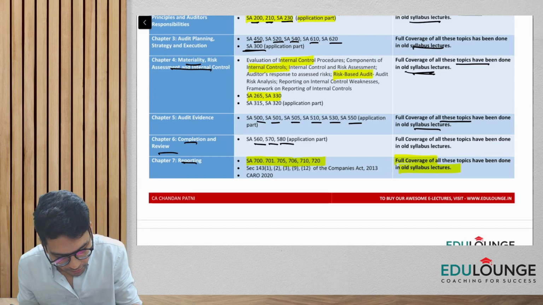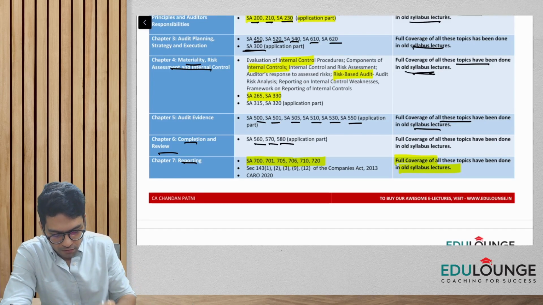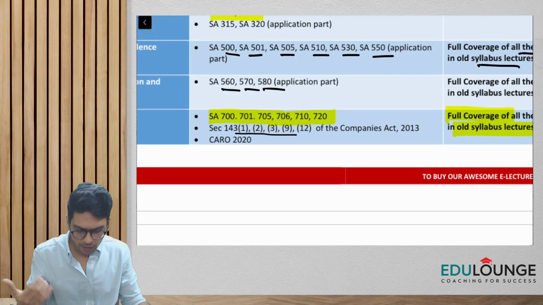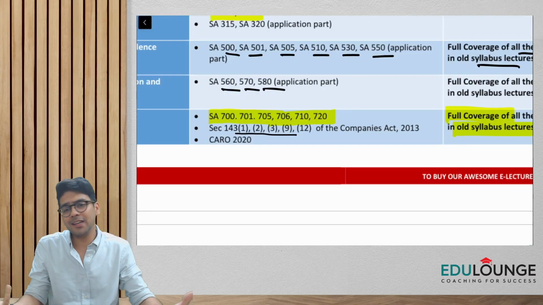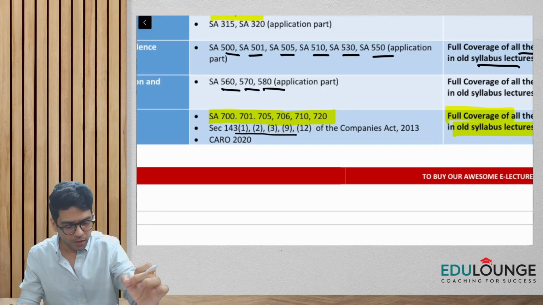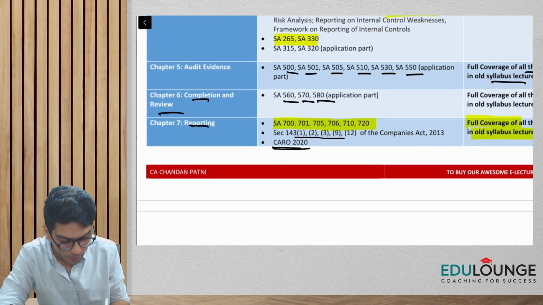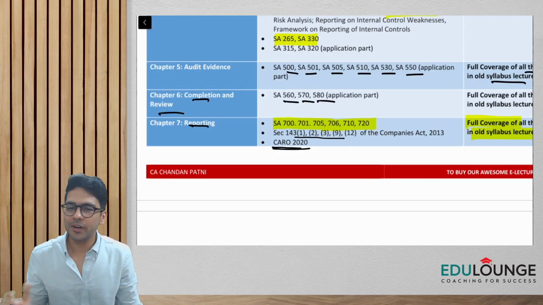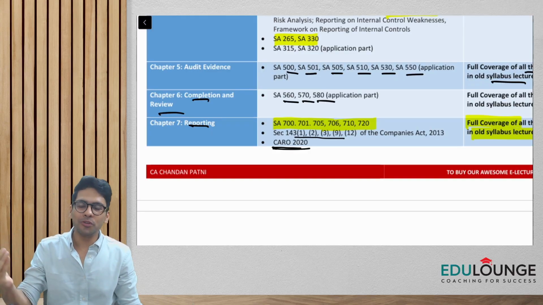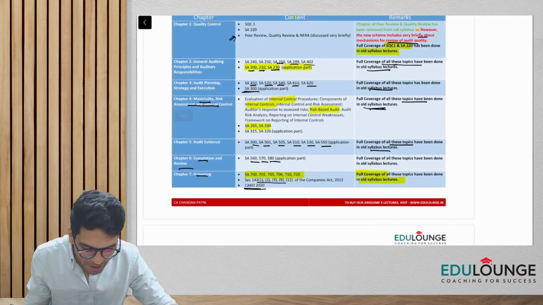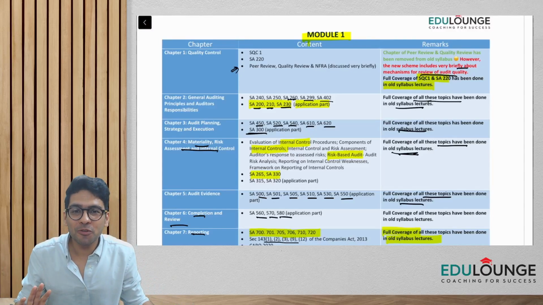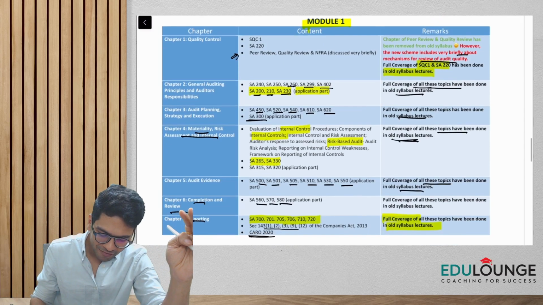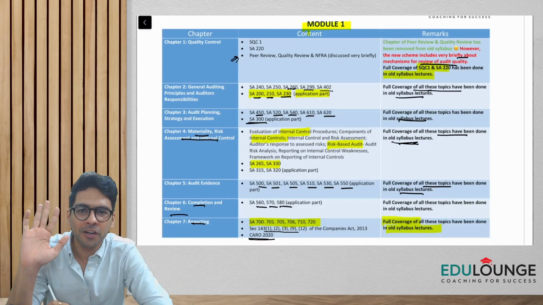But you just have to understand that a few more things are covered now in this particular chapter. This is basically with respect to the reporting requirements under the Companies Act, section 143 subsections 1, 3, 9, fraud reporting, etc., which are also covered in this chapter. Also CARO 2020 is covered under the reporting chapter, which is again included in our old course lectures. So guys, you don't have to worry at all about the content of module 1, because all the content we have extensively covered in our lectures.